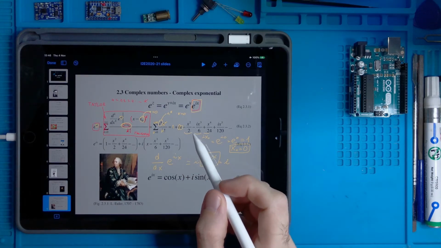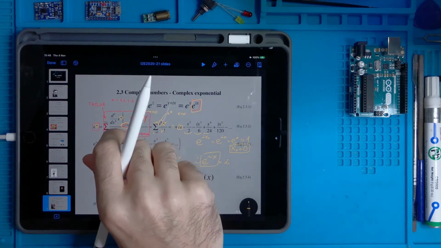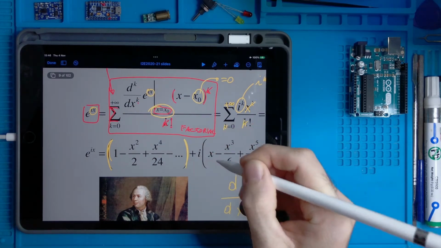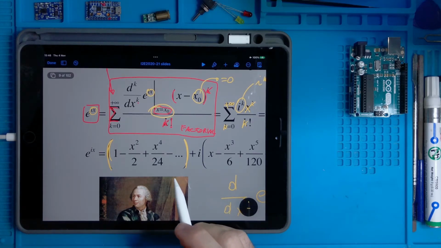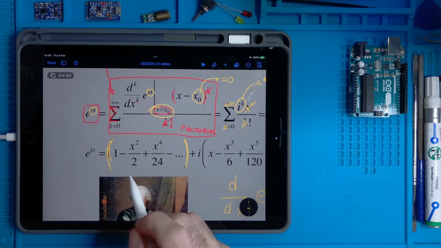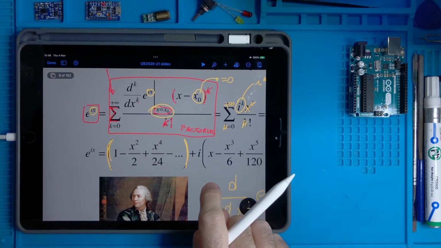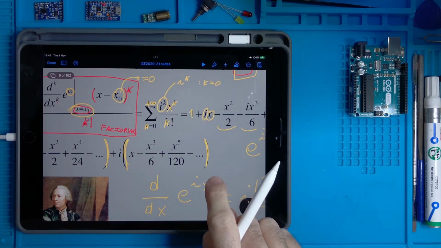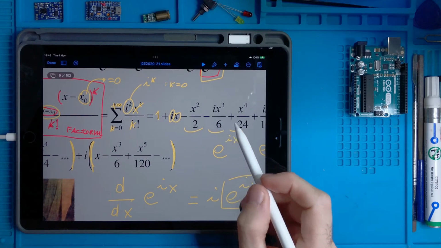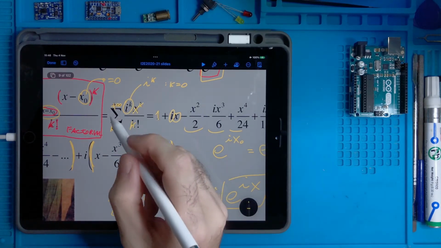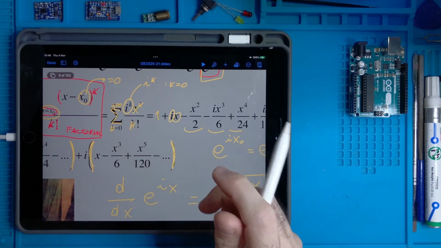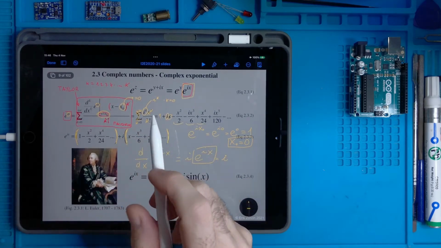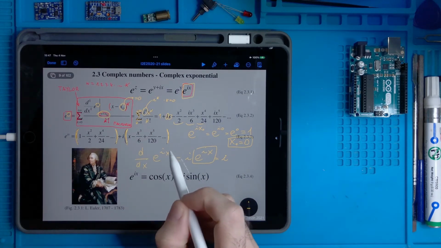We can put together between round parentheses all terms without the i, so all the real terms, plus i multiplied by all the terms with the i, so the imaginary terms. So we split this summation into two summations, one with real terms and the other with only imaginary terms.